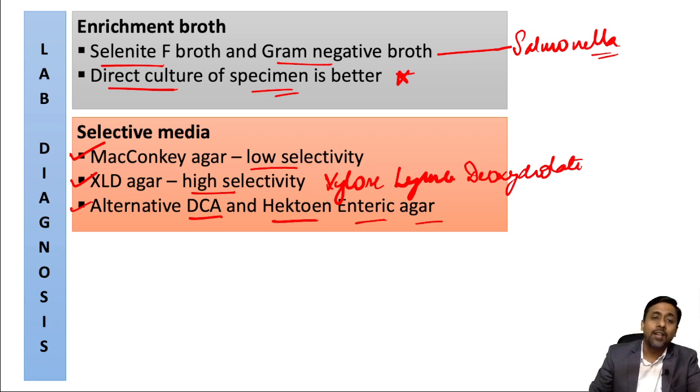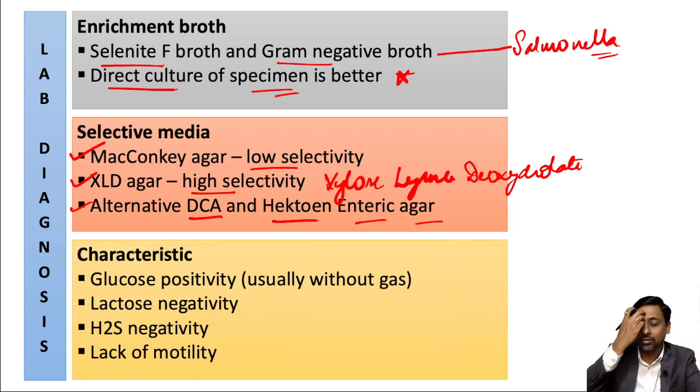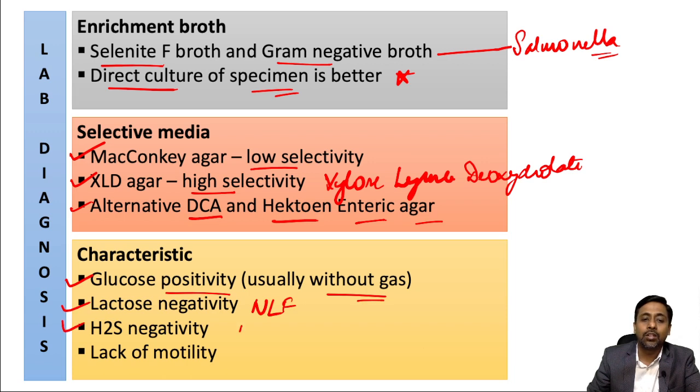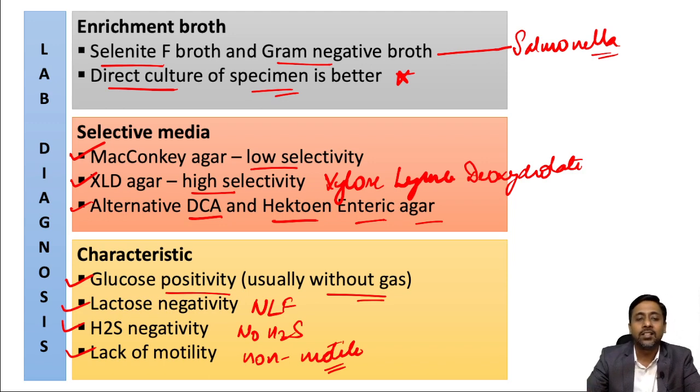Okay, and what will be the characteristics of the growth obtained? These are the 4 characteristics of the growth that should be there to identify it as Shigella. First is glucose positivity, that it should ferment glucose but usually without gas. It should be a non-lactose fermenter, it should not produce H2S, and it should be non-motile. So these four characteristics should be present on the colony obtained in the selective medium.